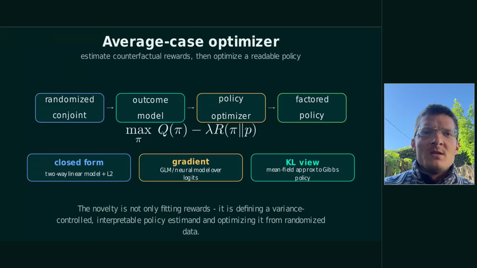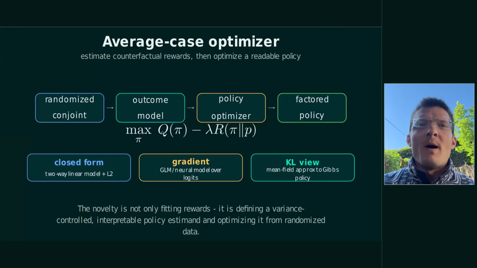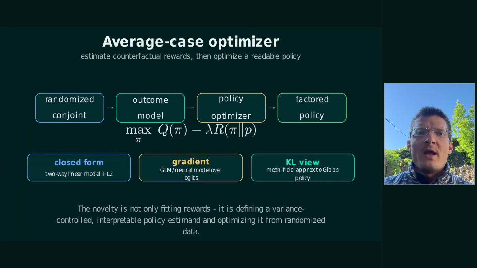Now, we first examine the average case. Here, one side will optimize against a fixed reference opponent, usually the experimental assignment distribution. We fit here an outcome model for the counterfactual rewards, then optimize the expected reward minus a trust penalty encouraging the policies towards the logging policy. The paper gives a closed form solution under a two-way linear model. We then develop a gradient-based optimization approach for GLMs or neural reward models.